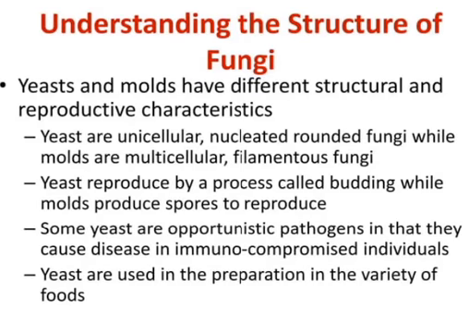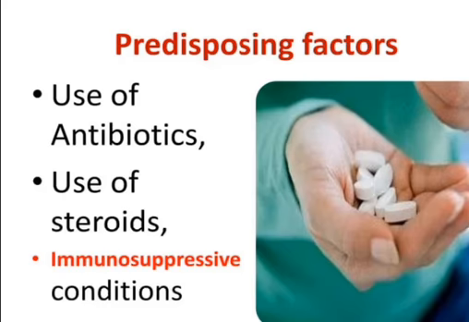Speaking about the structure of fungi, yeast and mold have different structural and reproductive characteristics. Yeasts are unicellular nucleated round fungi, while molds are multicellular filamentous fungi. Yeasts reproduce by a process called budding, while molds reproduce differently. Some yeasts are opportunistic pathogens in that they cause disease in immunocompromised individuals. They are used in the preparation of a variety of foods.